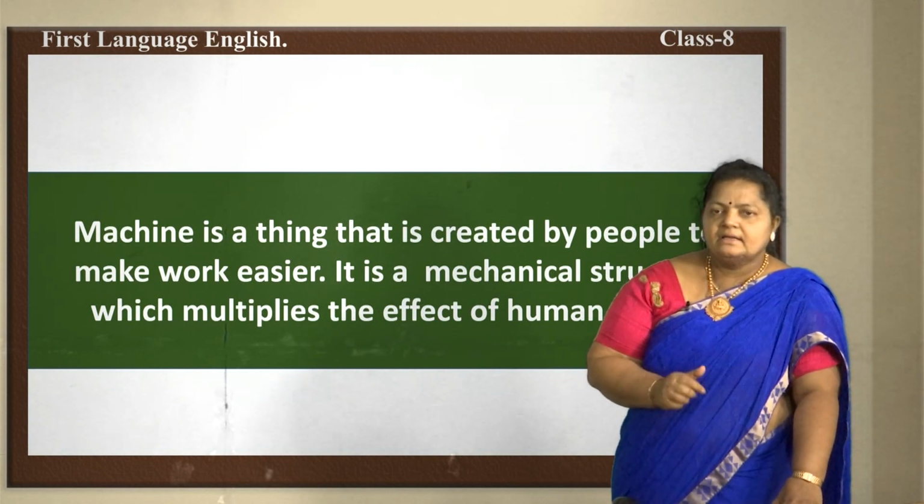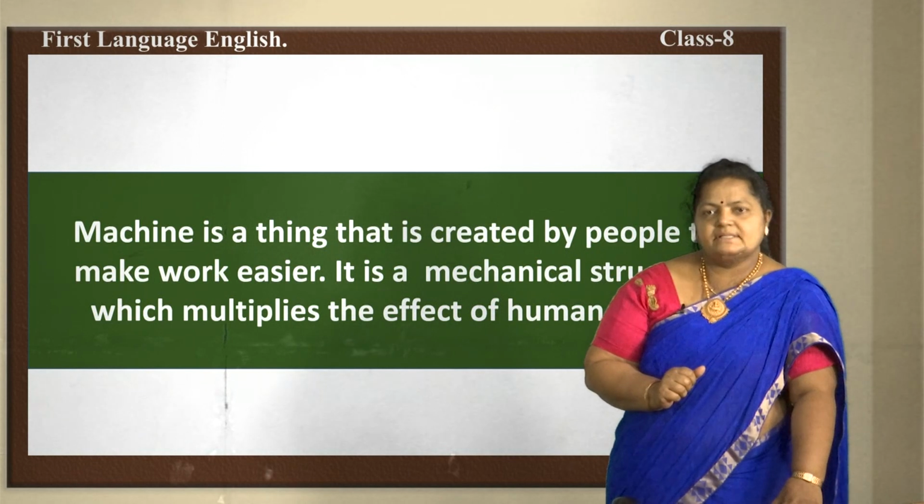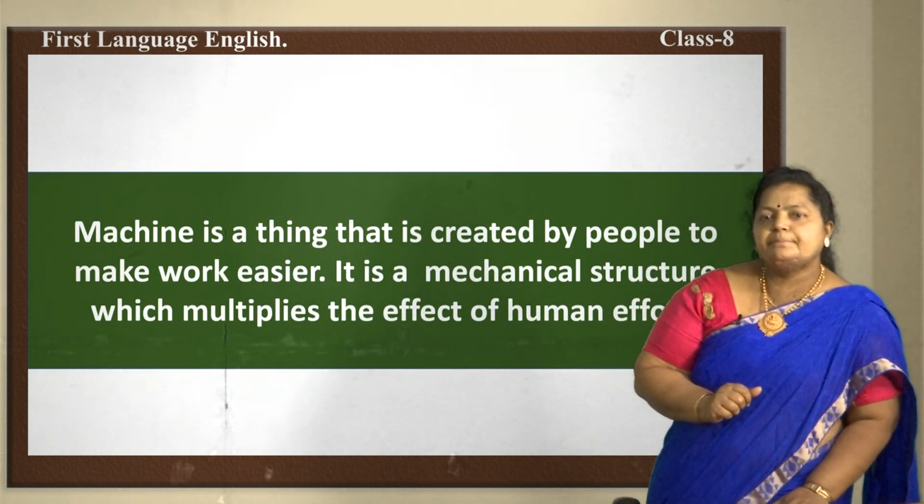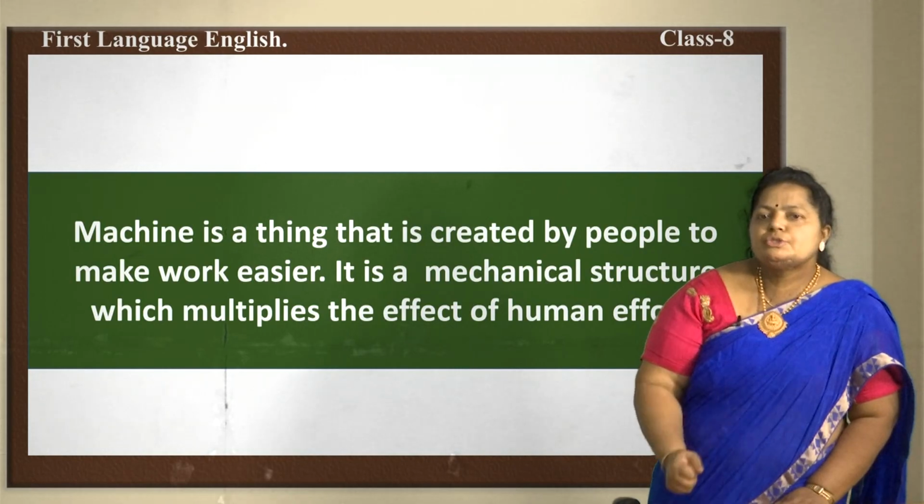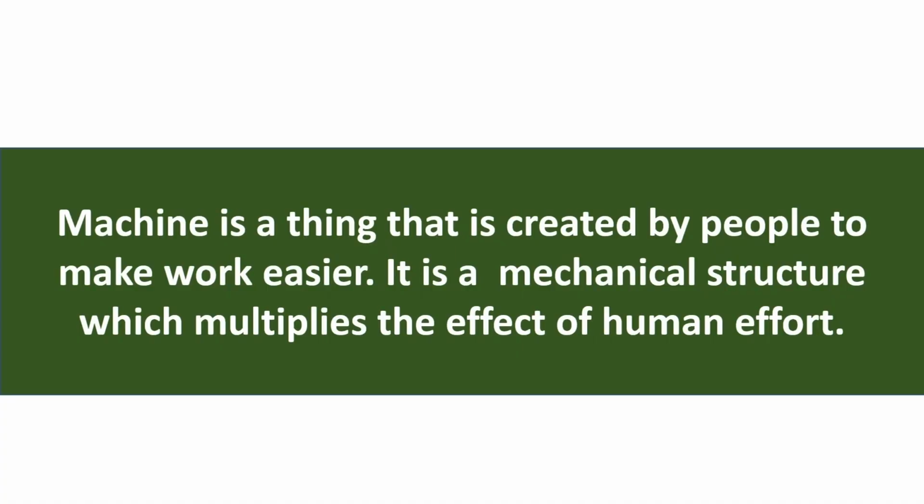A machine is a thing that is created by people to make work easier. It is a mechanical structure which multiplies the effect of human effort. So, a very beautiful sentence here. Each and every work we do, we are making easy only with the help of a machine. As I was telling you about the car or a bullock cart, we might opt for a car because we will reach the destination earlier than by the bullock cart.